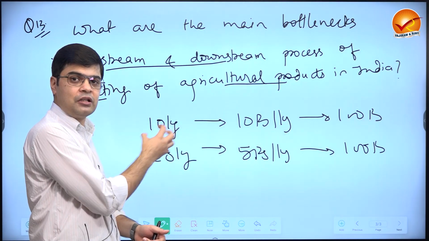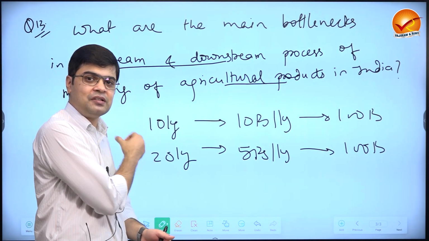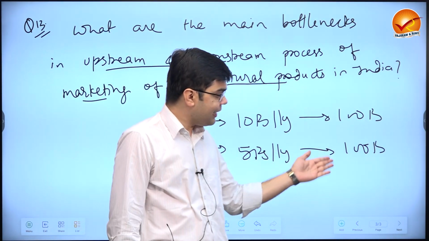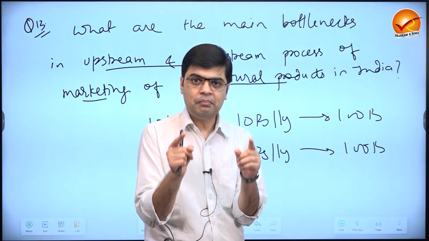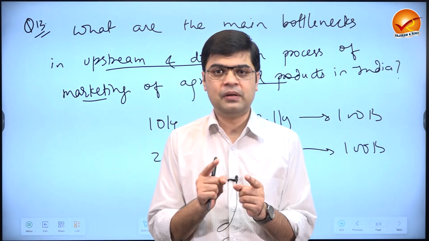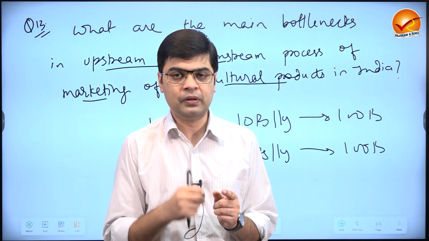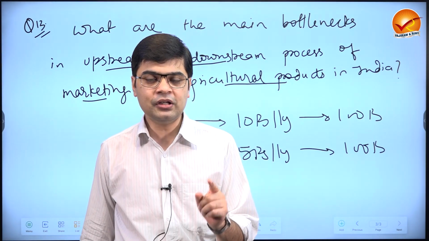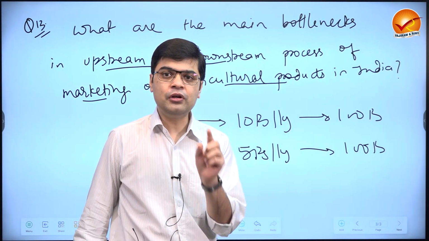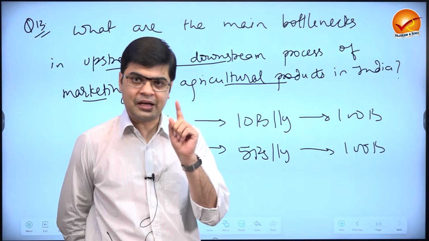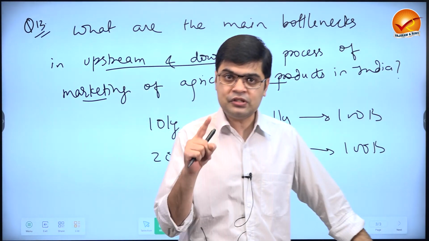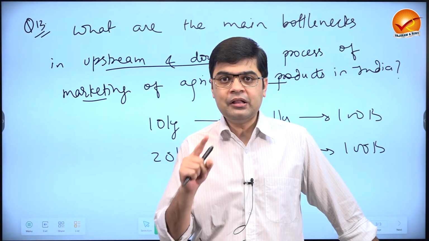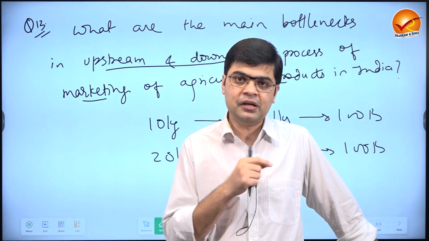Now, in this case, the problem will be that I have made a lot of investment in the backward linkage, in fertilizer, in seeds, in pesticides, but that does not bring any kind of monetary benefit for me. So if the marketing system is not in place, if it is not functioning properly, then the farmers will not be motivated to increase the agriculture production. First. Second, if the marketing systems are not proper, then the consumers may pay a higher price.